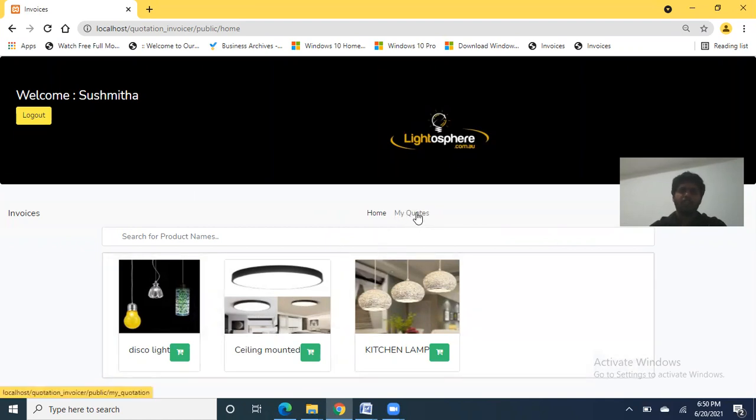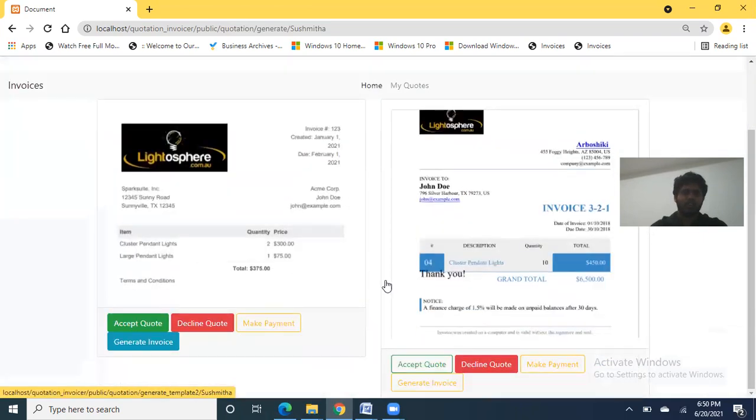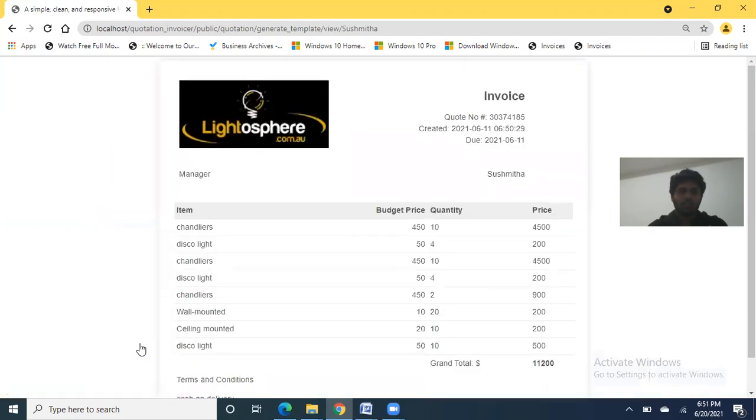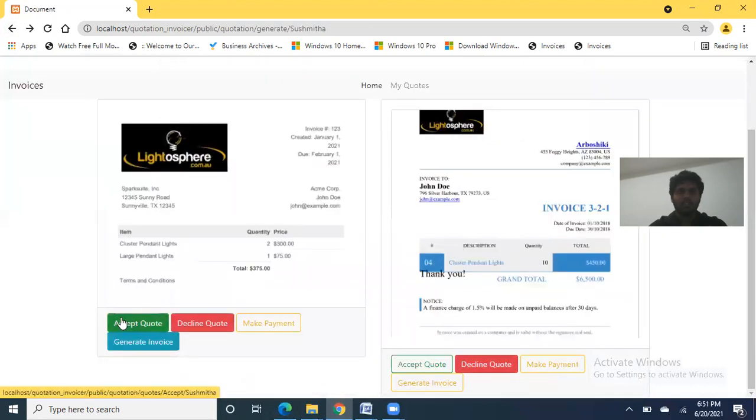We have 3 products, and these are the previous quotes of the customer. And we can see the quotations, and now I am accepting the quote. This is the work done by me. We have accepted the quote. Now we can generate the invoice, and this is the invoice of the customer. This accept quote and generate invoice is done by me.